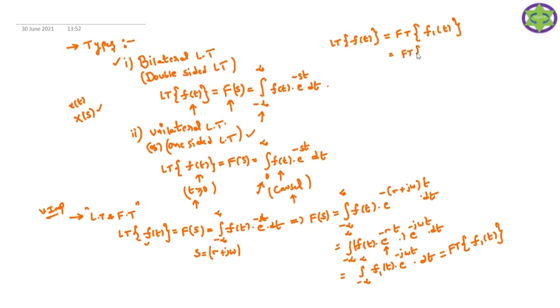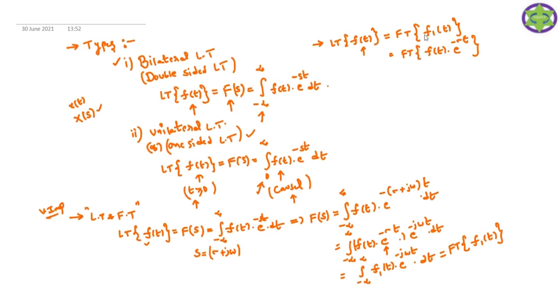Now what is f1 of t? f of t is multiplied by e power minus sigma t, so that is your f1 of t. How can you get f1 of t? If you multiply e power minus sigma t by f of t, you get f1 of t. Now if I want the Laplace transform of a time domain signal, how can I get the Laplace transform of f of t? If you perform the Fourier transform of f of t into e power minus sigma t, then only you will get the Laplace transform of f of t. That is the meaning of this statement.